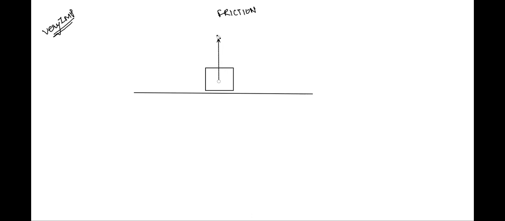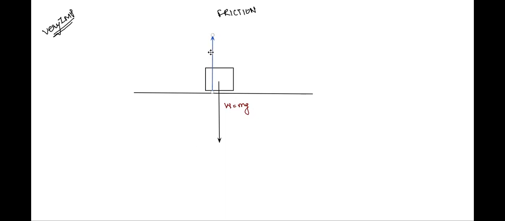So let's say the first force is the weight of the object, acting downwards and equal to mg. Because of this weight, the surface applies a normal reaction, by the surface on the object.